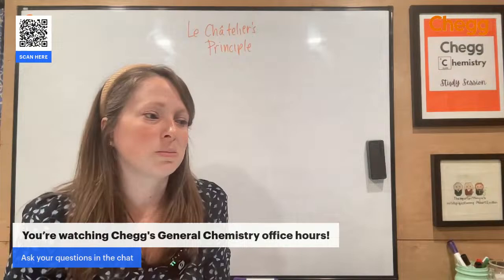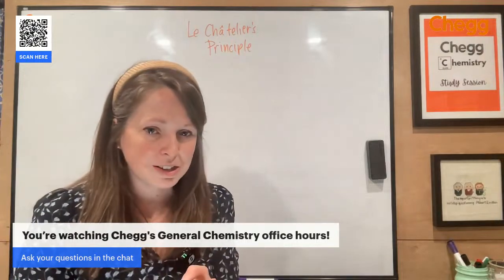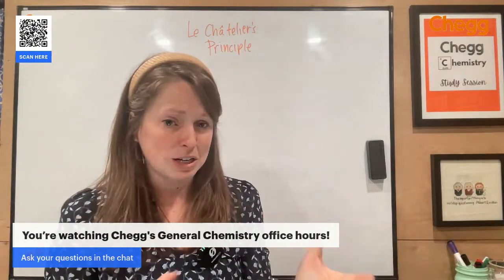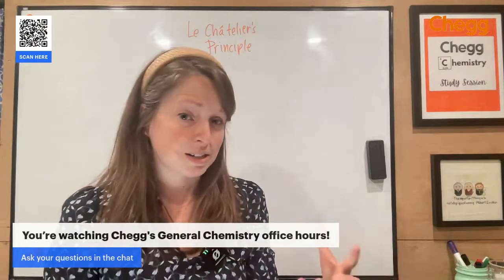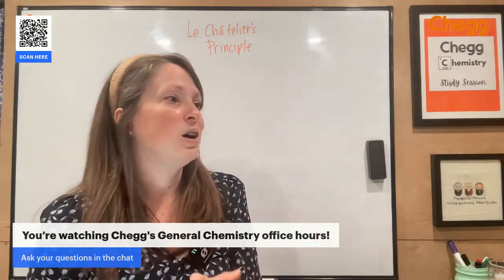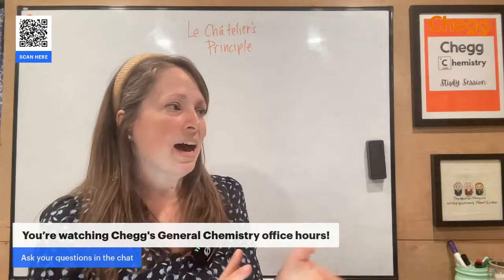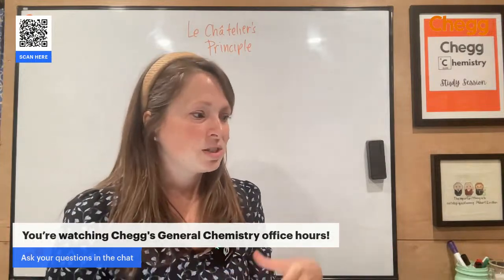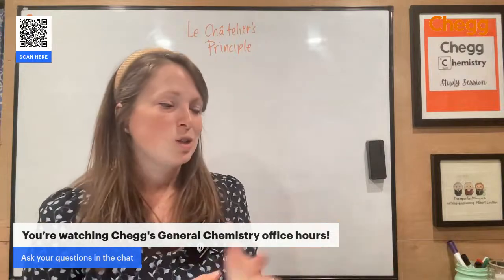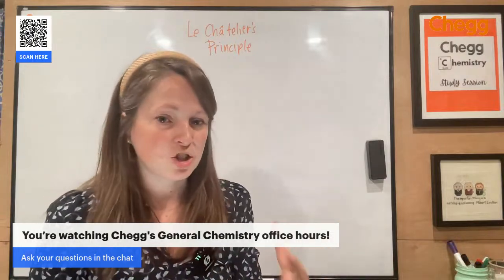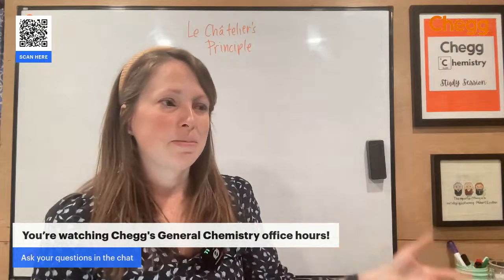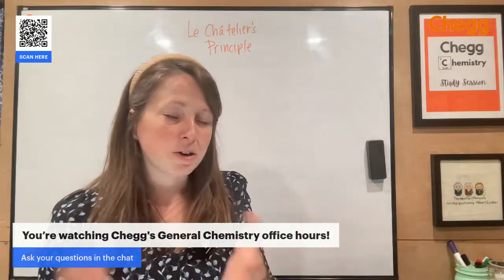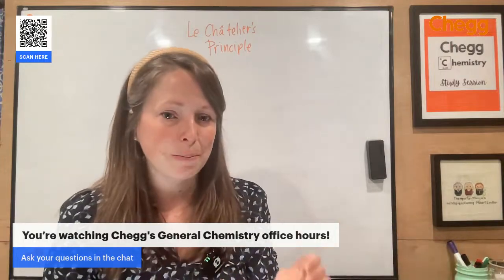So Le Chatelier's principle is the idea that we can make predictions about how equilibrium is going to shift when we stress the system. By stress, I mean we change the temperature, we add more reactant, we add more product, or we change the pressure of the system. We can create these changes to the system and then make predictions about whether the forward or the reverse reaction is going to be favored.